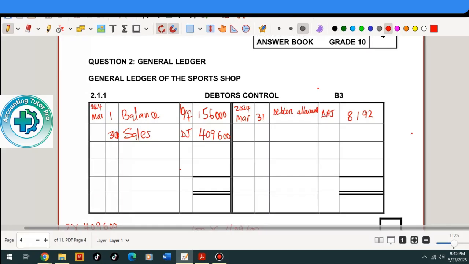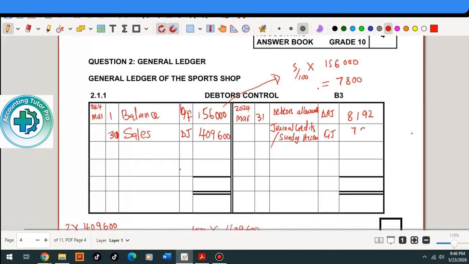To show this, the debt is already there. Now we have to indicate general credits, the standing account. Folio is the general. To calculate this, we say 5% of 156,000, which is the balance on the first day. If we do the calculation using your calculator, you're going to get 7,800. So it's 7,800.